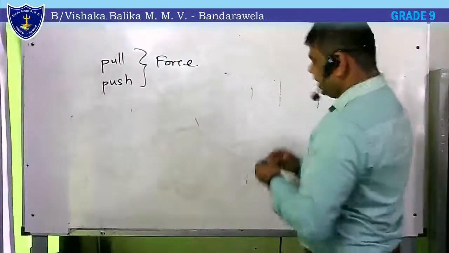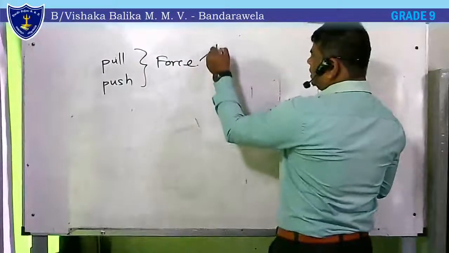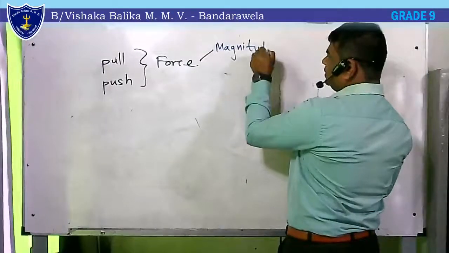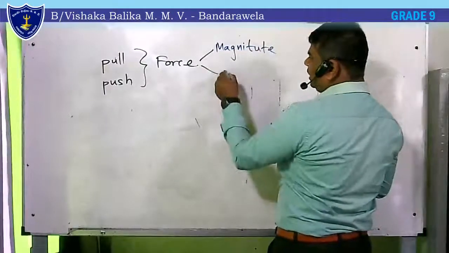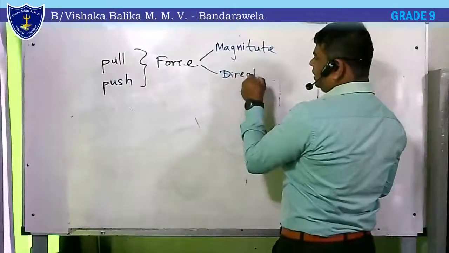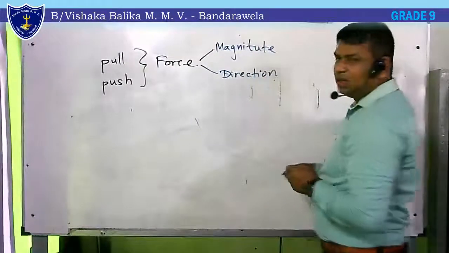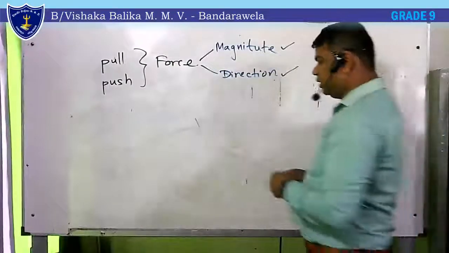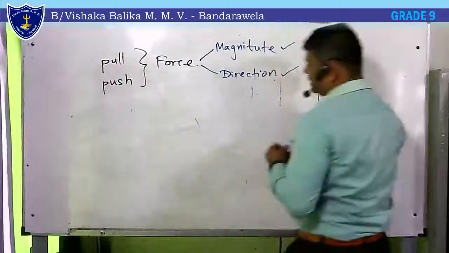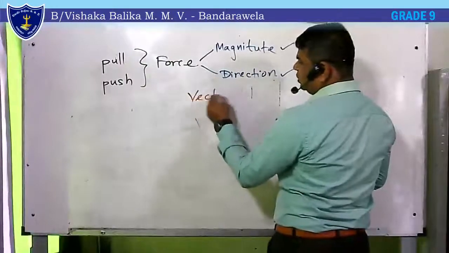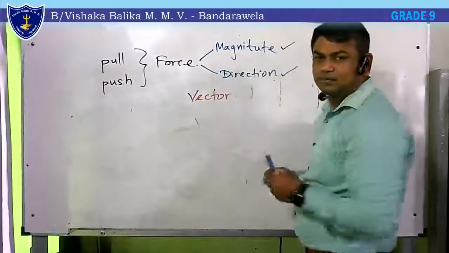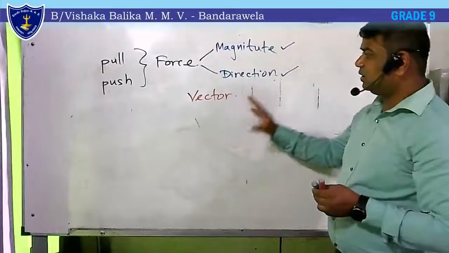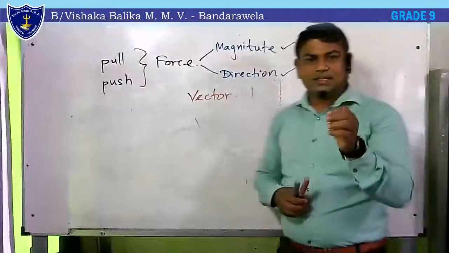Now, as we learned, forces have a magnitude or a size and they have a direction. If a quantity has both magnitude and direction, we call such a quantity a vector quantity.